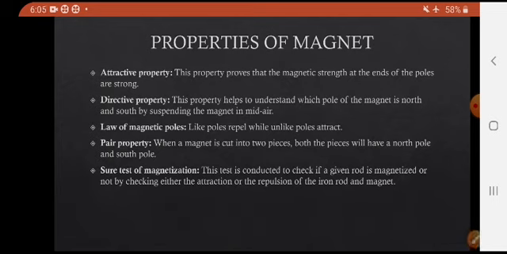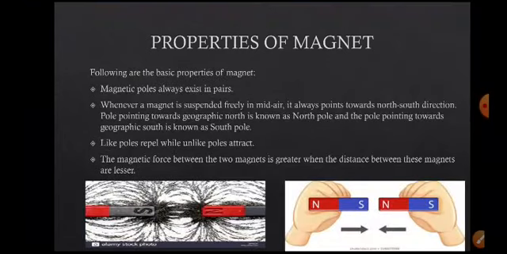These are the unique properties of the magnets. Magnet poles exist in pairs. Whenever a magnet is suspended in mid-air, it always points towards the north and south directions. Like poles repel, unlike poles attract. The magnetic force between two magnets is greater when the distance between them is less. If the distance increases, then the force of attraction decreases.